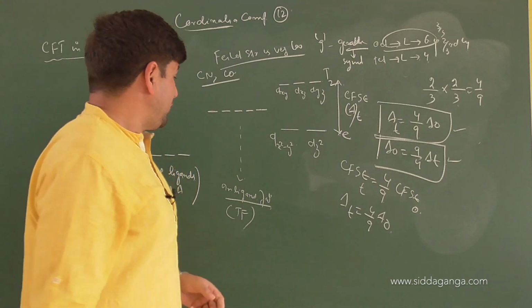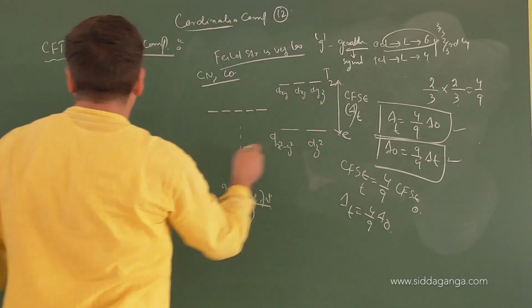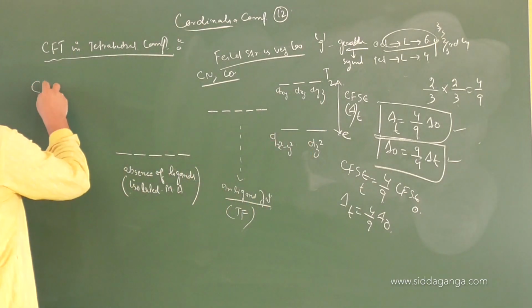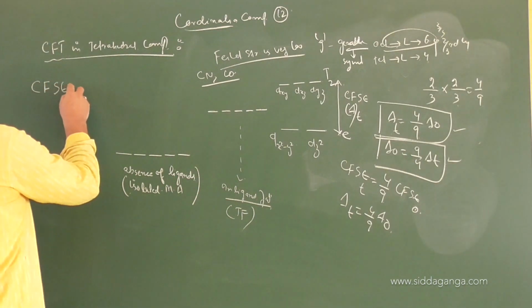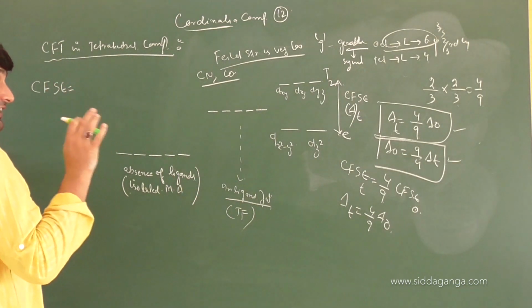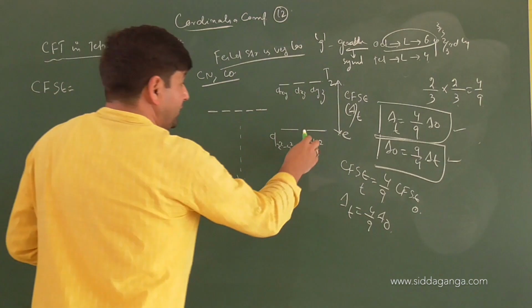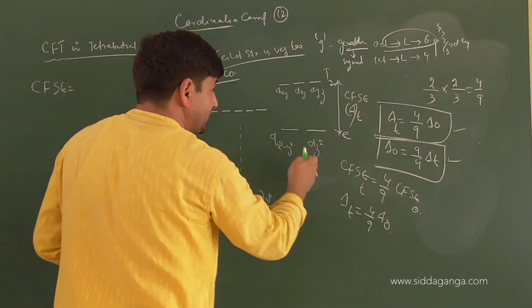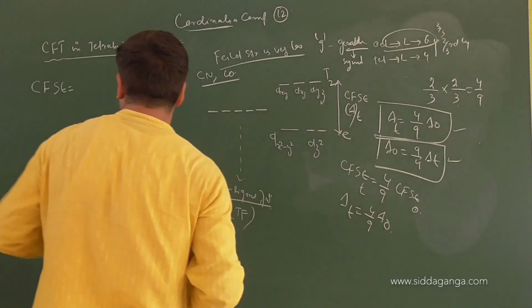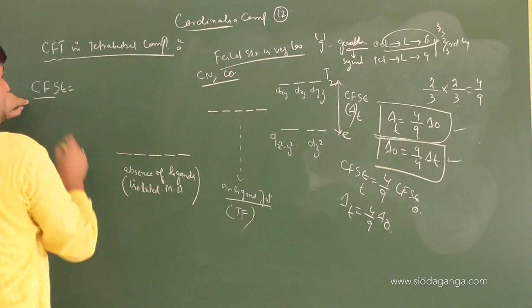Clear. If you want to calculate CFSE, crystal field stabilization energy, for this now: one is crystal field splitting energy, which is determined on the basis of spectroscopic methods. How much is the energy difference between the two? The other is crystal field stabilization energy.